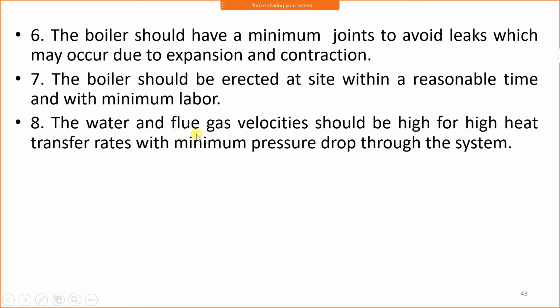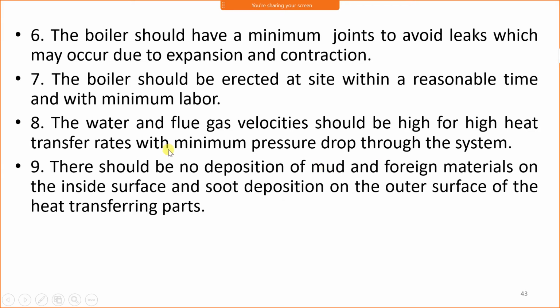The water and flue gas velocities should be high for a high heat transfer rate with minimum pressure drop through the system. Means while the steam or flue gas flows through the pipes, the pressure drop should be minimum.